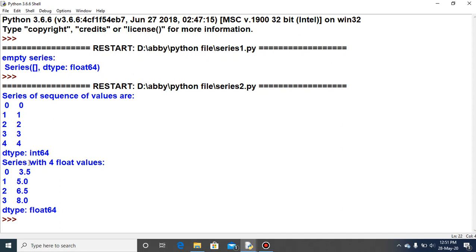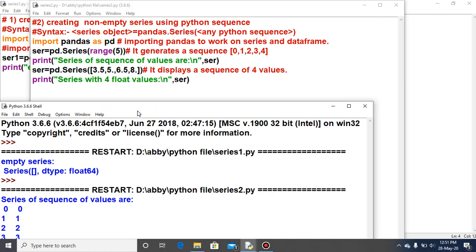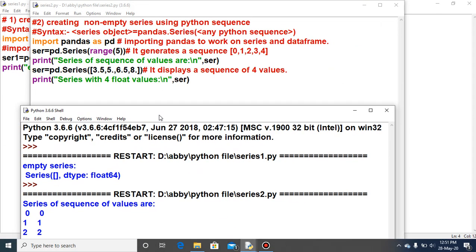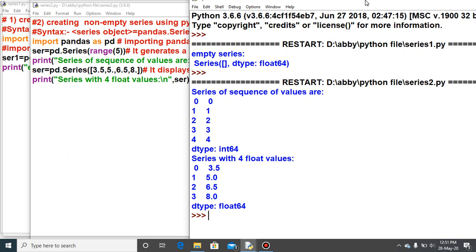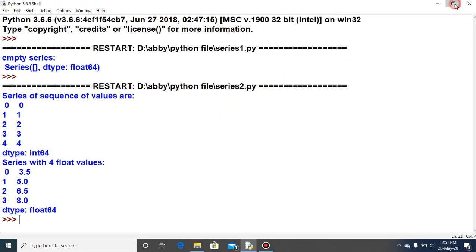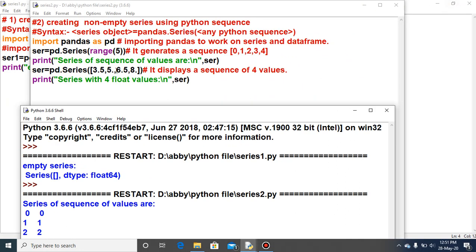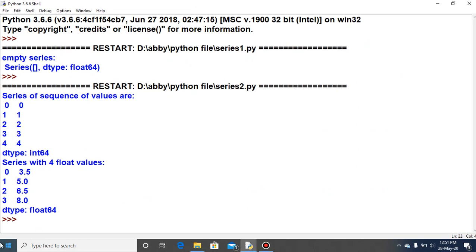The second output, series with 4 float values. This is the output, and you can see the values here: 3.5, 5.0, 6.5, 8.0. I have given only 5 point, but in the output it is showing 5.0.